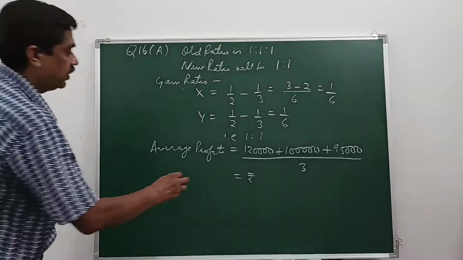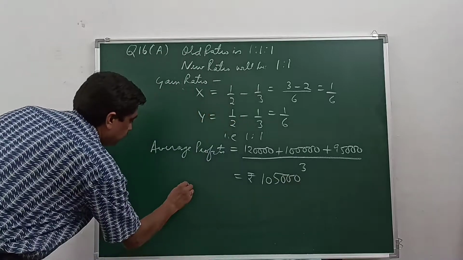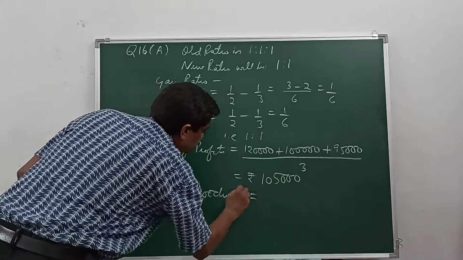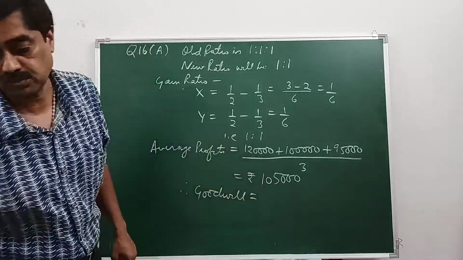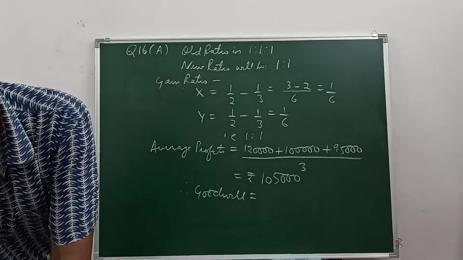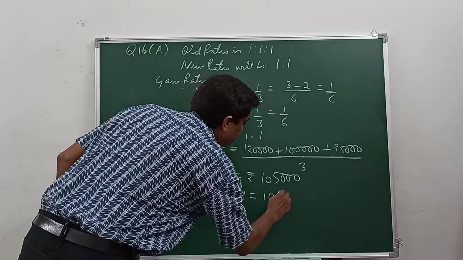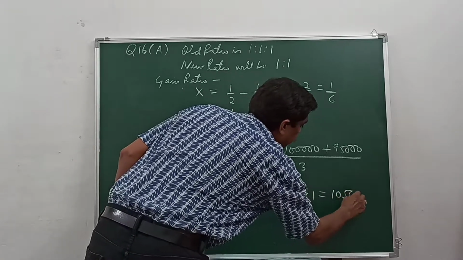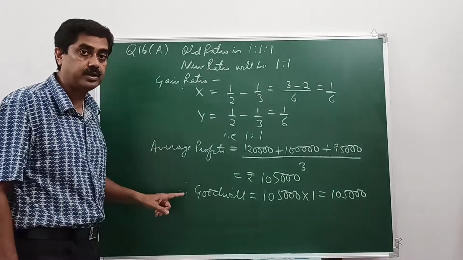It's coming 1,05,000. You can also check on the calculator. Therefore, goodwill by average profit method is average profits into number of years' purchase. Let's see what they give in the question. The number of years' purchase is given as 1 year's purchase. 1,05,000 into 1 gives you 1,05,000, which is the goodwill of the firm, not the retiring partner's.